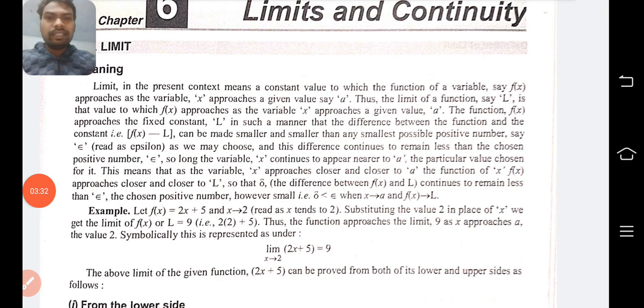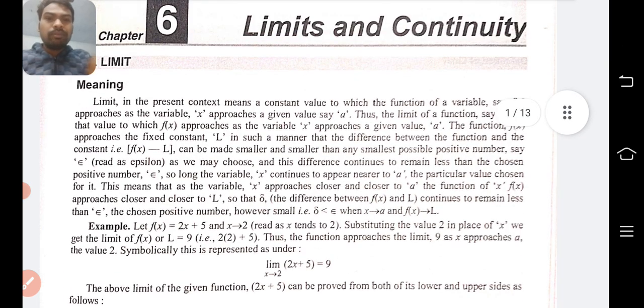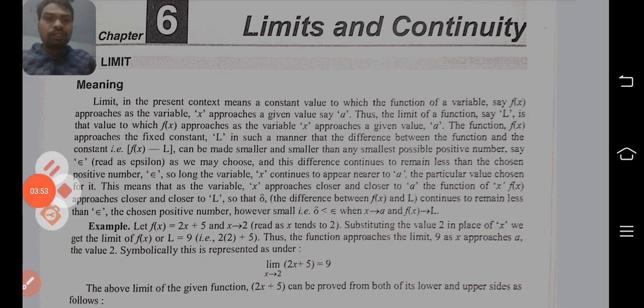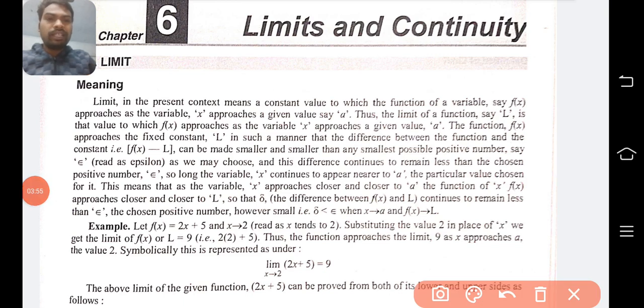But in some cases we cannot exactly derive that particular constant. So what will happen, we approach towards that particular constant value of the function. Whatever the difference will be between the limit value and the functional value, for example f(x) and the limit value.